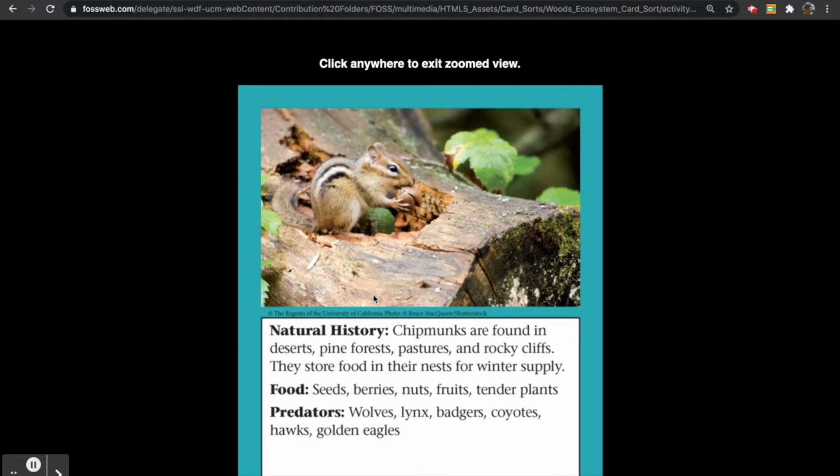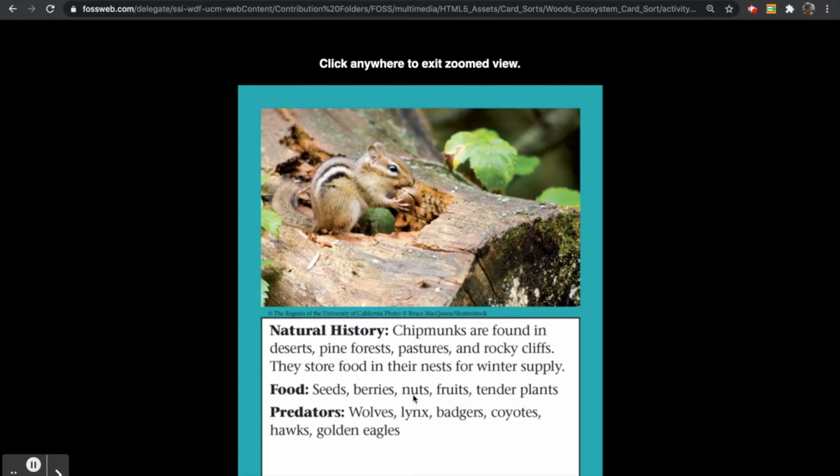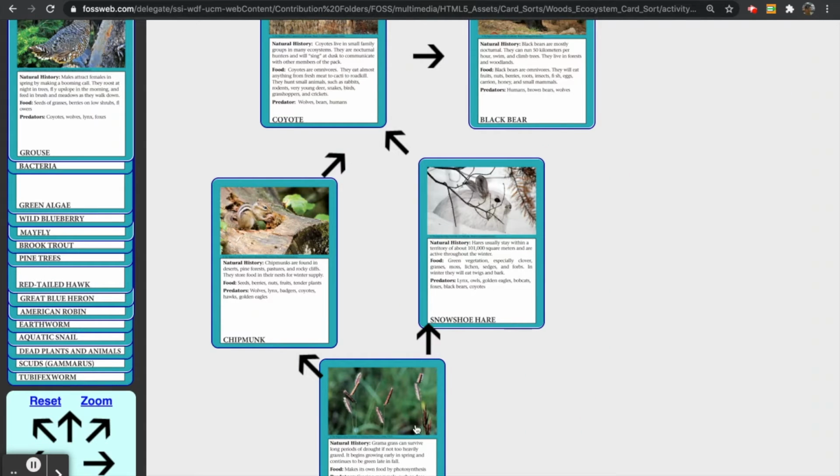Now, we know that this chipmunk, because it eats plants for its energy, is a consumer. But is it a carnivore, a herbivore, or an omnivore? Take a look at the food that it eats. It eats seeds, berries, nuts, fruits, and plants. Share your thinking. If you said herbivore, that is correct. A chipmunk is an example of an herbivore. Let's keep looking at our other organism that can also eat grass.